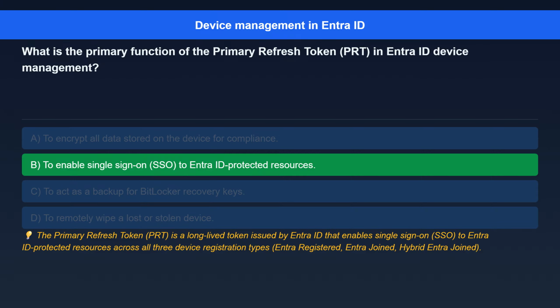The correct answer is to enable single sign-on, SSO, to Entra ID protected resources. Here's the explanation. The primary refresh token, PRT, is a long-lived token issued by Entra ID that enables single sign-on, SSO, to Entra ID protected resources across all three device registration types: Entra registered, Entra joined, hybrid Entra joined.